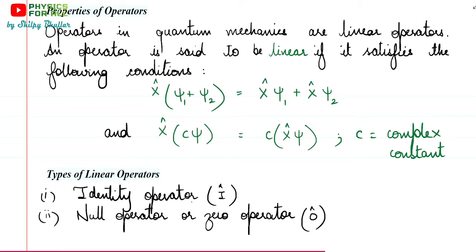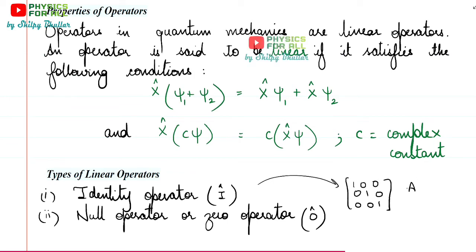ठीक है, so ये operation almost same ही है. Most of the time operators perform the role of matrices. तो ये identity operator is almost like the identity matrix, जो कि क्या होता था 1 0 0, 0 1 0, 0 0 1. So what was the role of this identity matrix? When you add this matrix to any other matrix, things change. But if you multiply this matrix with any other matrix, things remain the same. So अगर हमारे पास A matrix है and we multiply it with the identity matrix, we get the A matrix back.